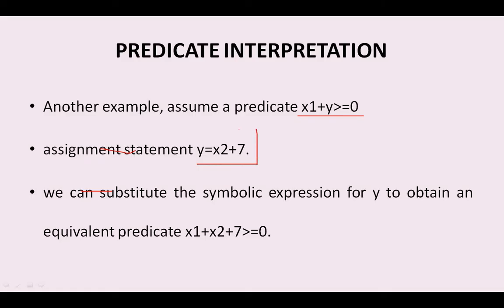We can substitute this y value in the expression x1 + y >= 0. After substitution, the expression becomes x1 + x2 + 7 >= 0. So in the case of y, we have implemented the substitution, and that is why it can be represented as x1 + x2 + 7 >= 0.